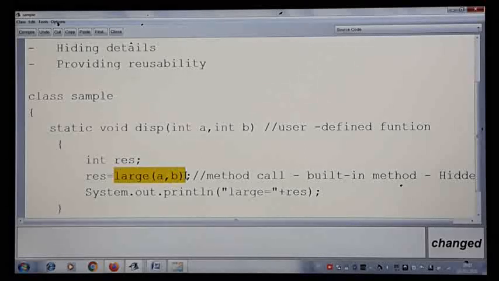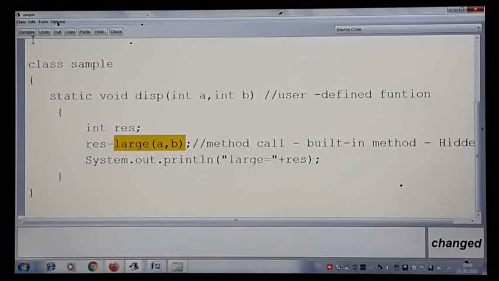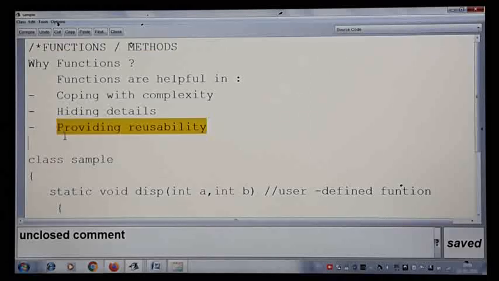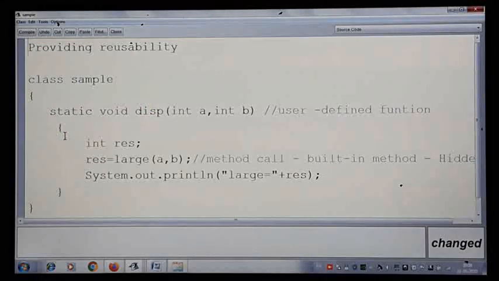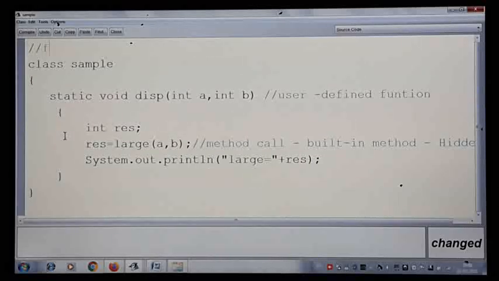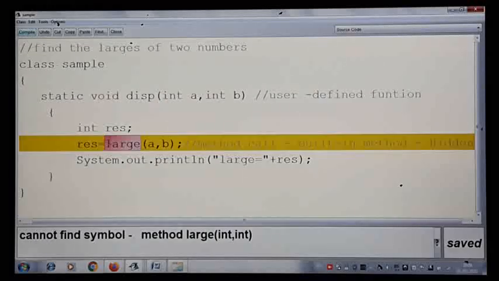So there must be a function by the name large here, otherwise you will get an error message. Either you should call a built-in function or you should write the code for the large method. If I do not write it, I'll get an error message. The program is to find the largest of two numbers by using functions. Instead of calling a built-in, I am calling my own. When I compile, as I told you, I'll get an error message, because there is no built-in method by the name large, so you should write a method for that.